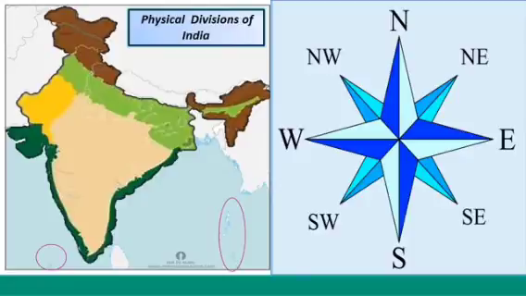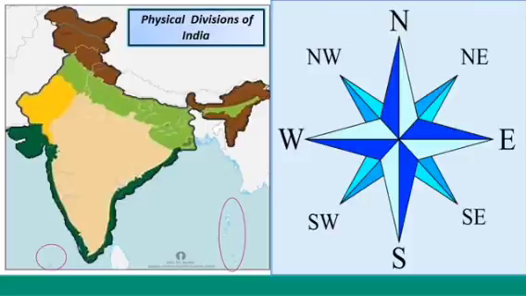Our country is divided into 5 major physical divisions. So, 5 physical divisions are signified with 5 different colors in the map. Our country, India, is broadly divided into 5 physical divisions. They are the northern mountains, the northern plains or the Indo-Gangetic plains, the western desert, the southern plateau or the peninsular plateau, the coastal plains and islands.